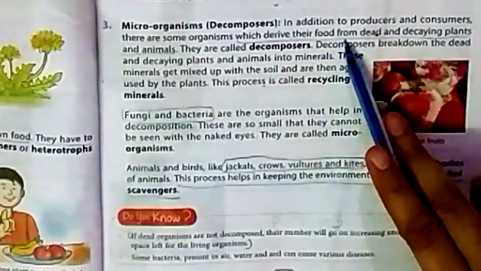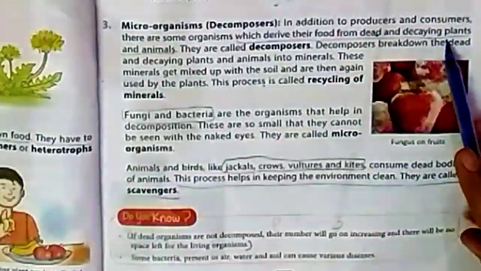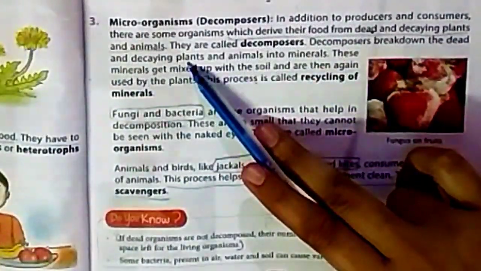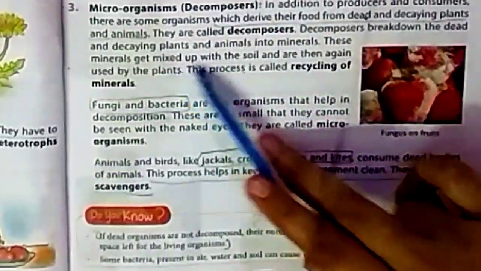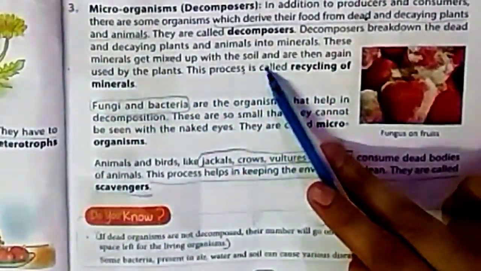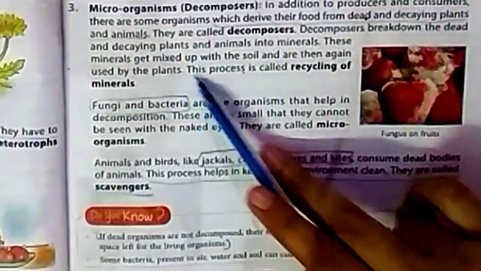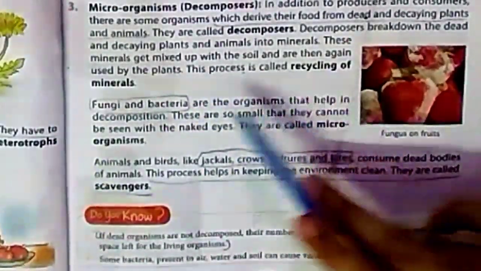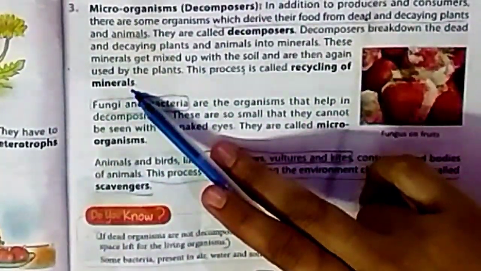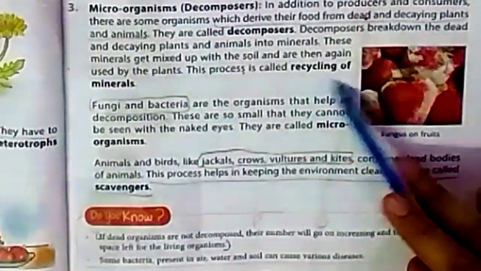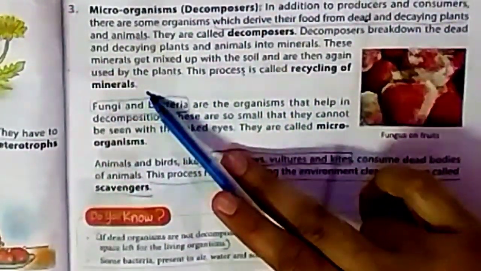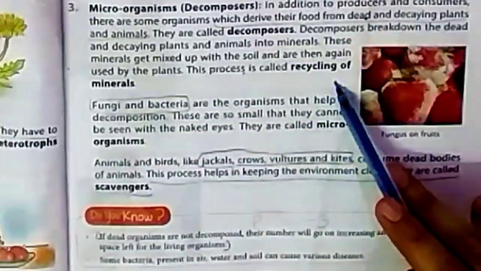Microorganisms depend on dead and decaying plants and animals. They convert dead plants and animals into minerals. These minerals mix into the soil and are then used again by plants. This process is called recycling of minerals, or you can say that microorganisms help in recycling of minerals. How do microorganisms help in recycling of minerals?